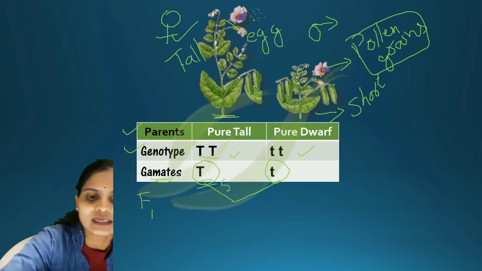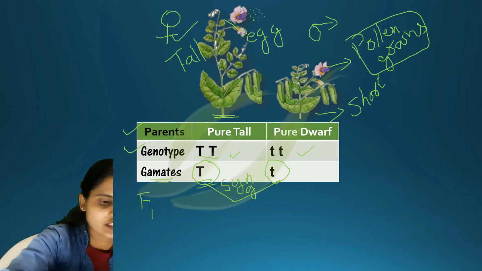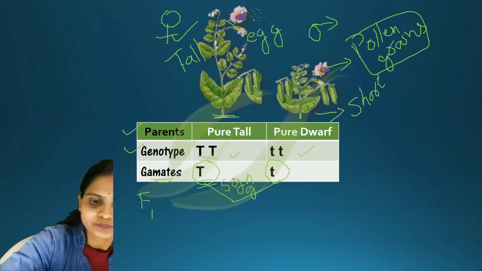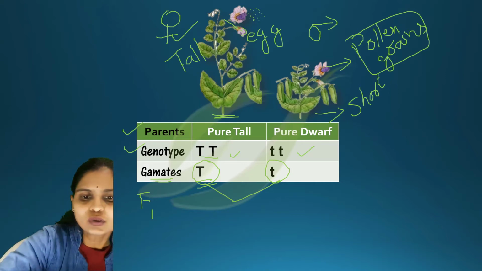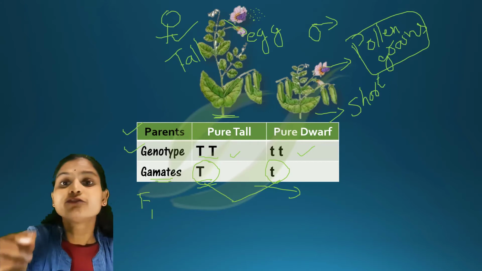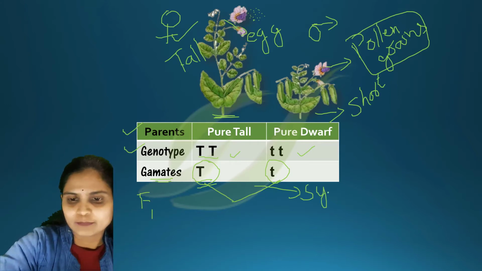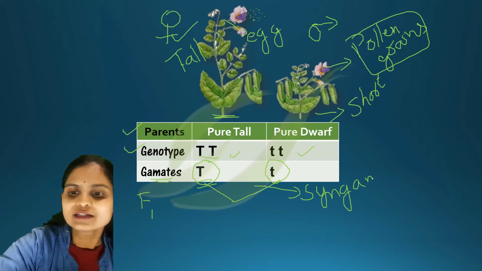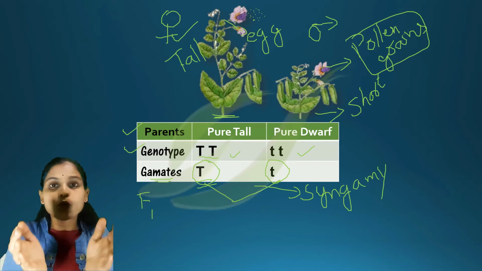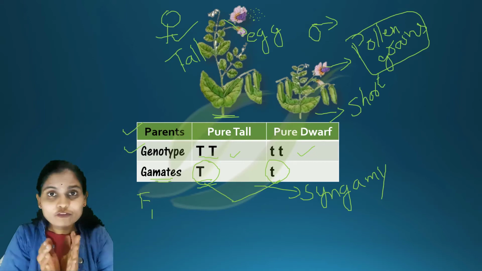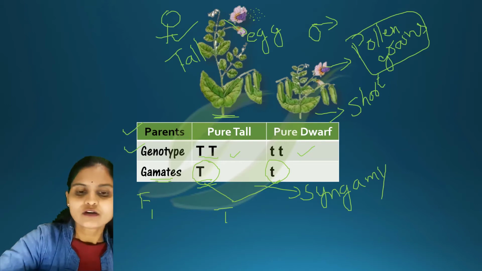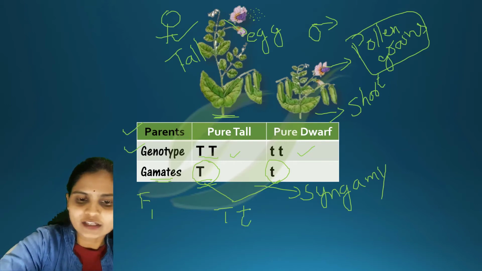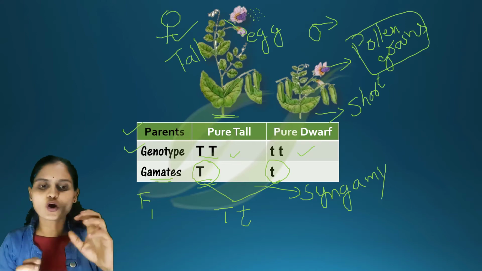Imagine now it is syngamy. Syngamy is nothing but fertilization. As I told you, it is the other name for fertilization. Once fertilization takes place, both the gametes, the pollen grain and the egg, will fuse. So what you are writing here is, from here you got capital T, and from the paternal side you got small t.